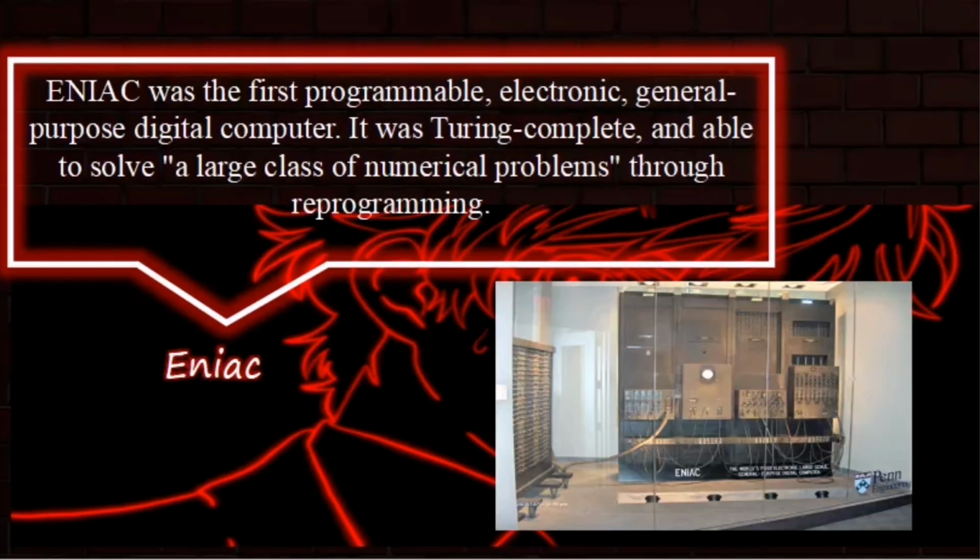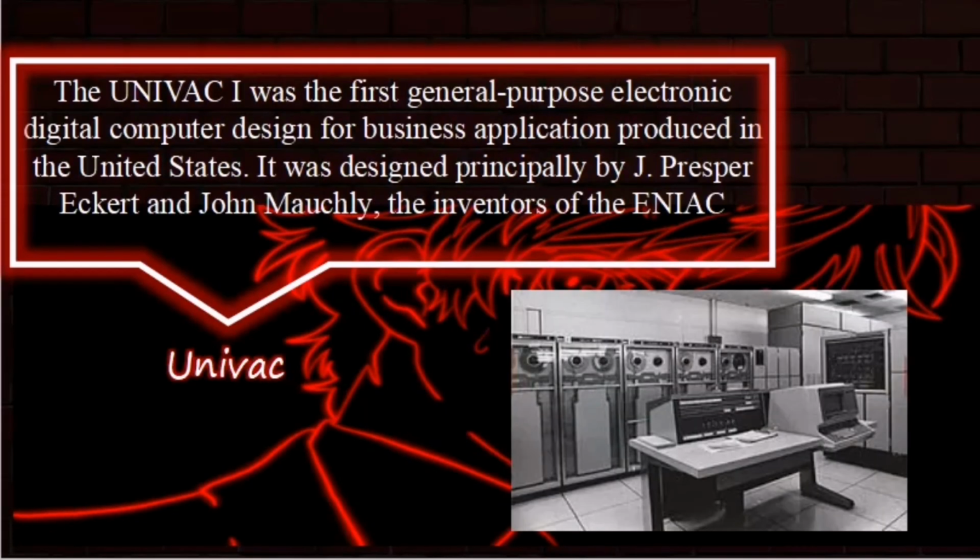Now we have ENIAC. It was the first programmable electronic general-purpose digital computer. It was Turing complete and able to solve a large class of numerical problems through reprogramming. The UNIVAC I. It was the first general-purpose electronic digital computer designed for business application produced in the United States. It was designed principally by J. Presper Eckert and John Mauchly, the inventors of the ENIAC.